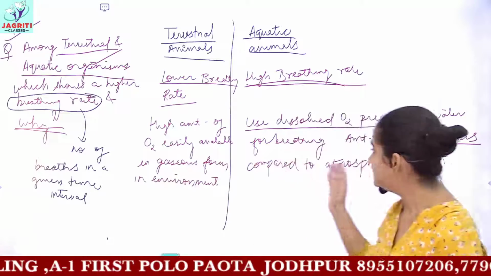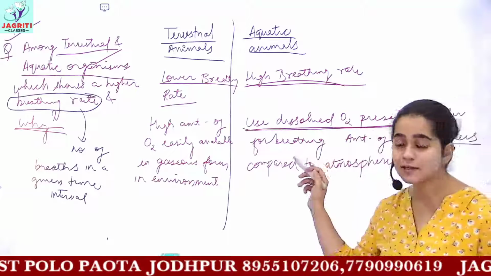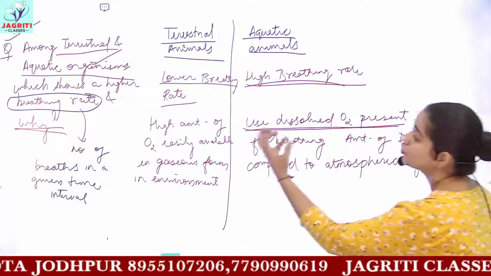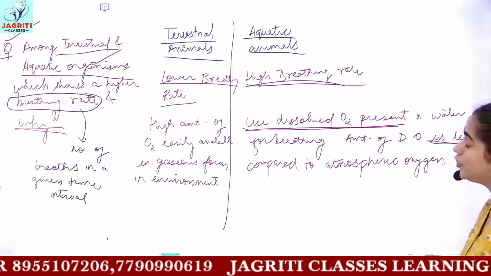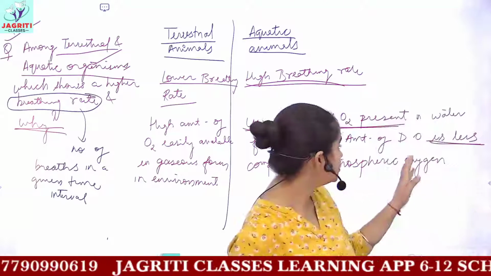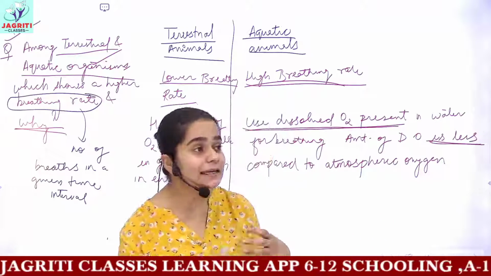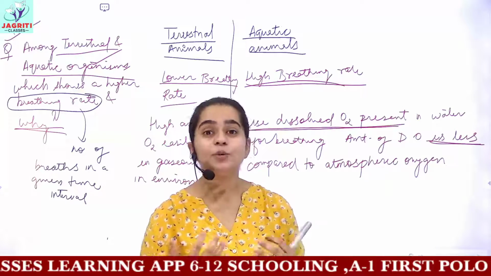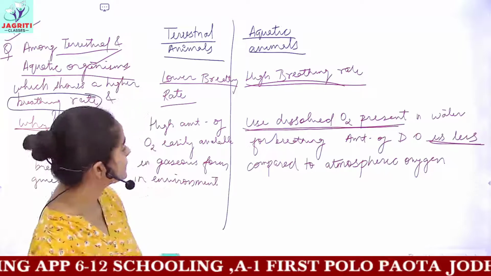So the reason is clear in front of you, that because they use dissolved oxygen, and the amount of dissolved oxygen present in water is less compared to the oxygen available in the air on land. Because of this, you can also write, to fulfill their energy requirement, they need to breathe many times. So this would be your answer.